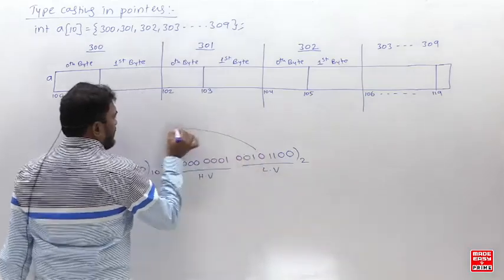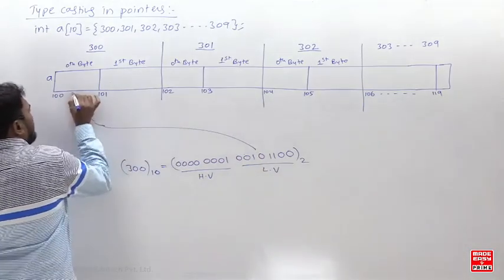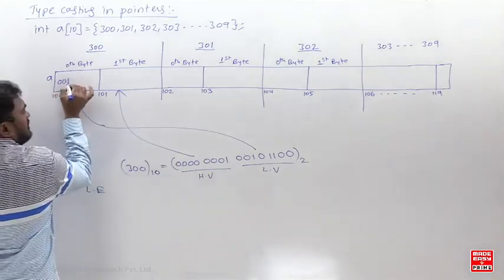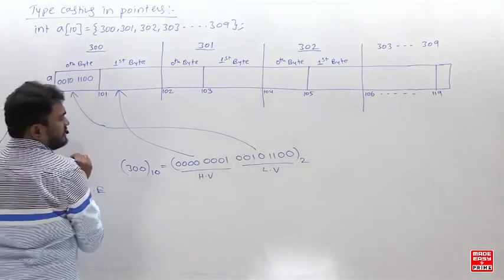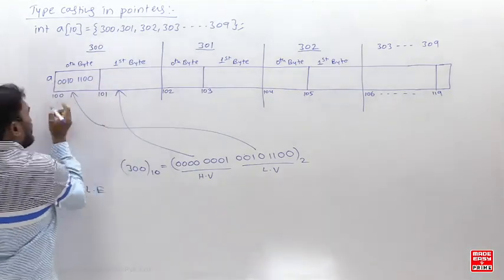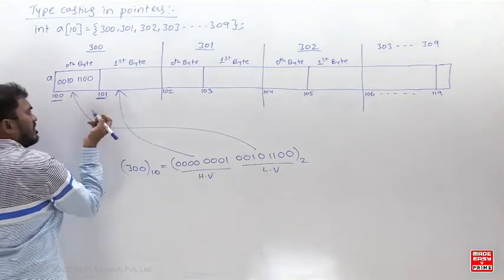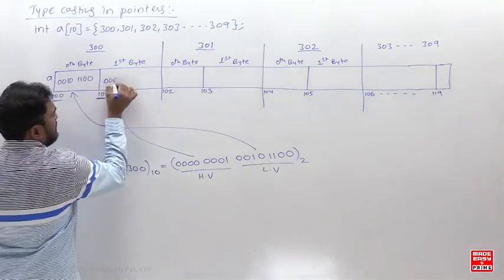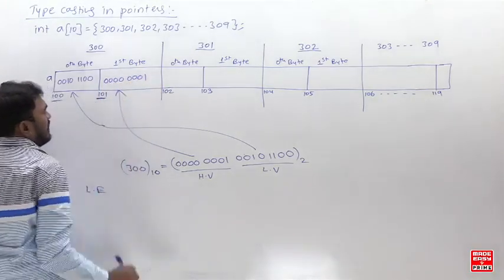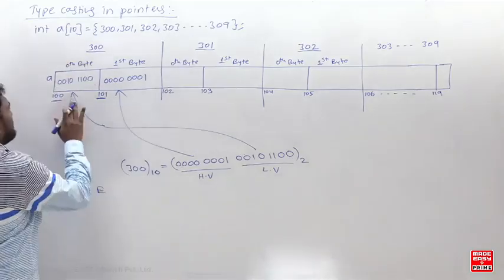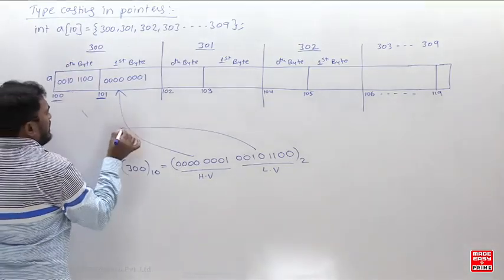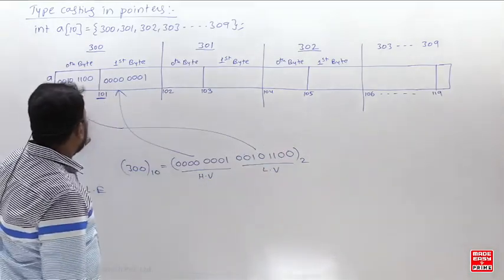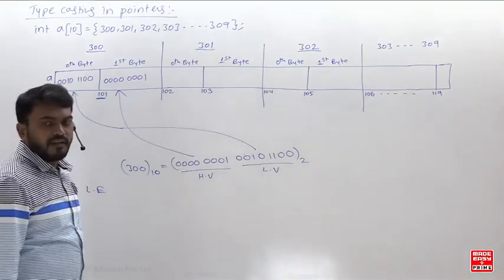The lower value byte is stored in the lower address, and the higher value byte is stored in the higher address. So that will be stored here: 0, 0, 1, 0, 1, 1, 0, 0. This is the lower address 100, and this is the higher address 101. Can you see 100 and 101? The higher value is stored in the higher address 101, so 0, 0, 0, 0, 0, 0, 0, 1. So 300 will be stored in memory in this manner. The lower value byte is stored in the lower address, and the higher value byte in the higher address. Is this clear for everyone?